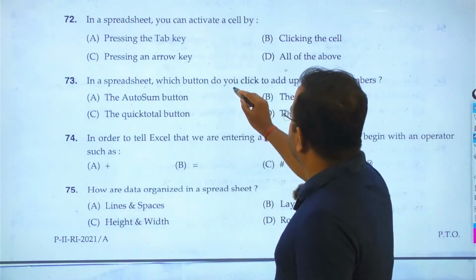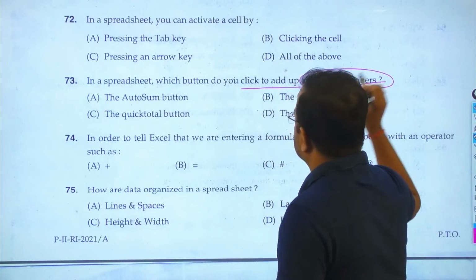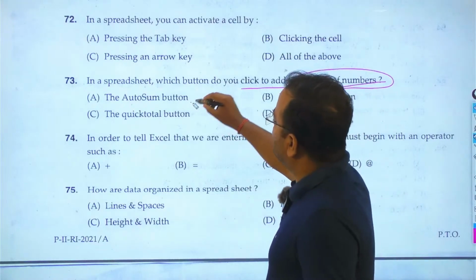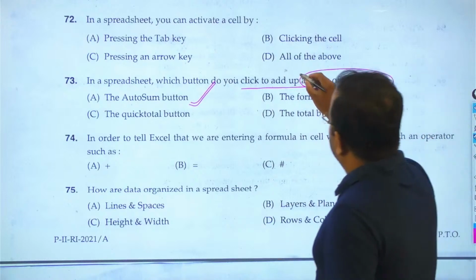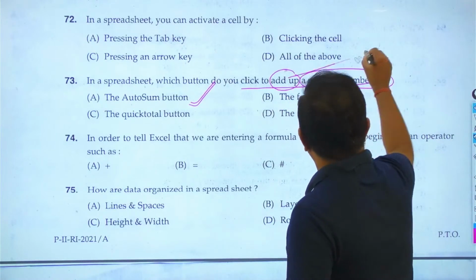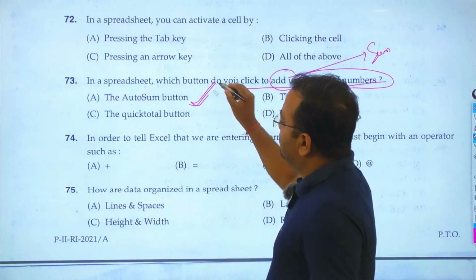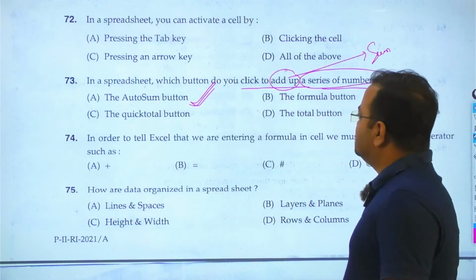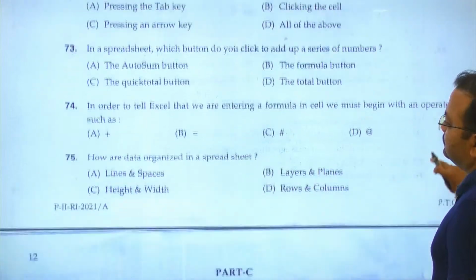In a spreadsheet, which button do you click to add up a series of numbers? The simple way is the AutoSum button. With the help of the AutoSum button, we can add up, meaning the summation, sum. Okay, so question number 73, the answer is A. Then goes to question number 74.